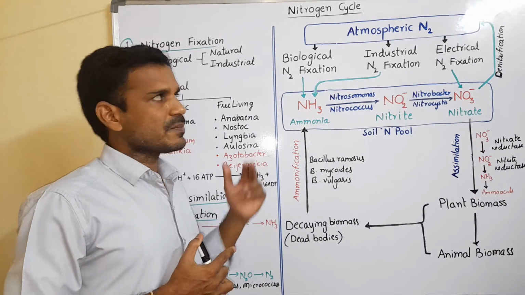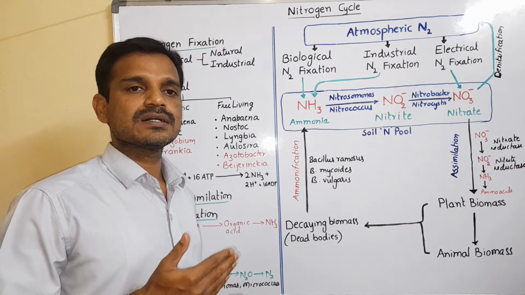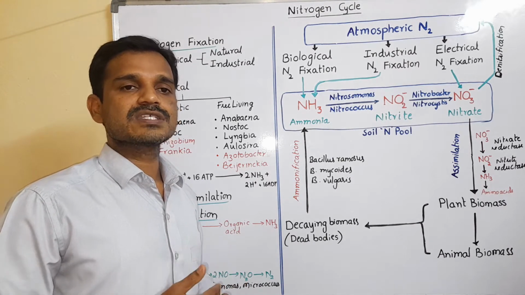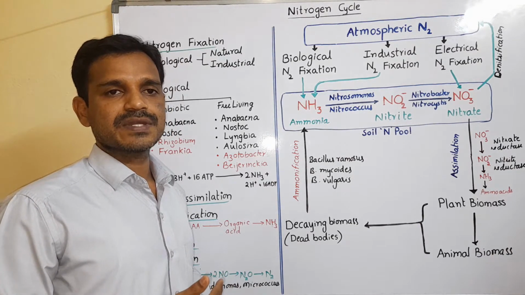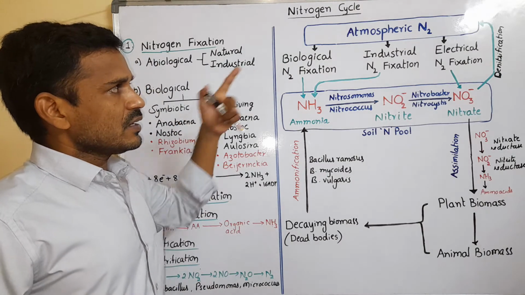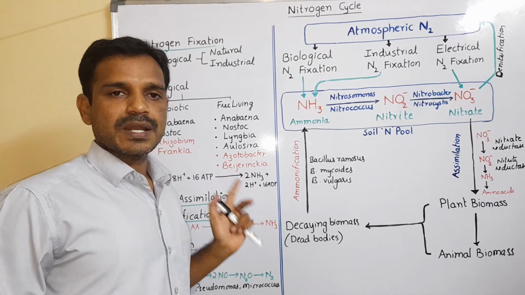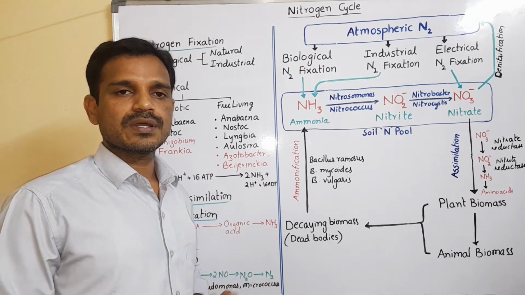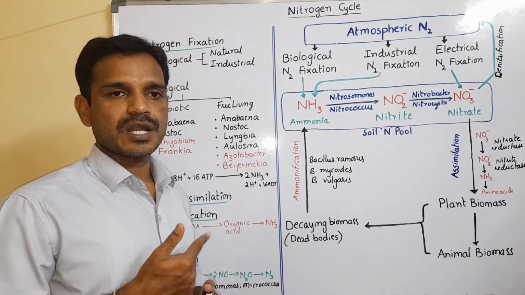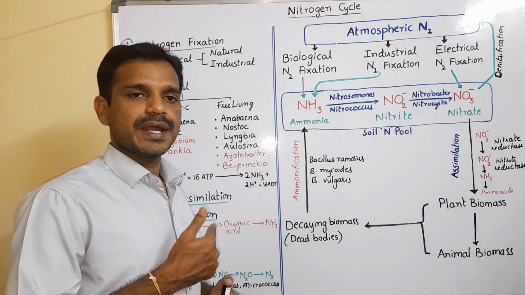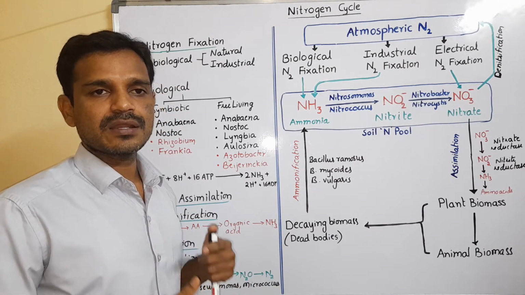Nitrogen is abundant in the atmosphere. 78% of the atmosphere is nitrogen, but that is not fixed by higher plants. Only prokaryotes can fix atmospheric nitrogen. Here is how atmospheric nitrogen, or dinitrogen, moves into plants, to the soil or lithosphere, and again from the lithosphere to the atmosphere. So it moves in a cyclic manner.